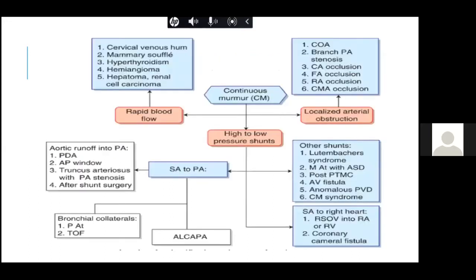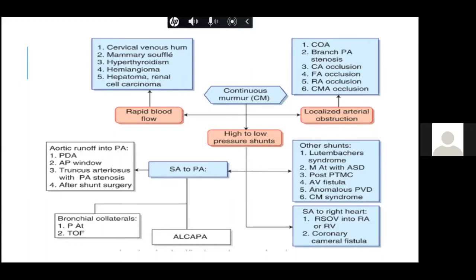Now, there are various causes of continuous murmurs. These can be divided into rapid blood flow, localized arterial obstruction, or true continuous murmurs. The true continuous murmur can be from the systemic artery to the pulmonary artery, like from the aorta to the pulmonary artery, or from the coronary artery to a cardiac chamber.